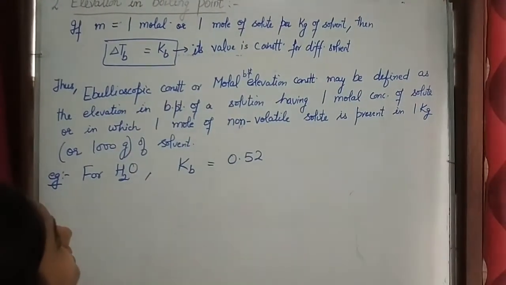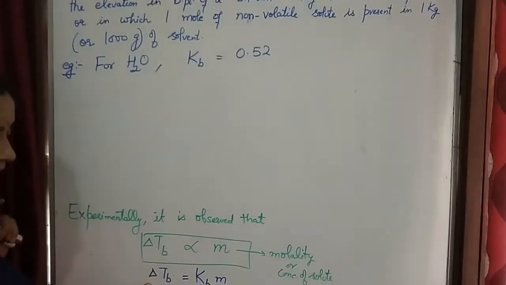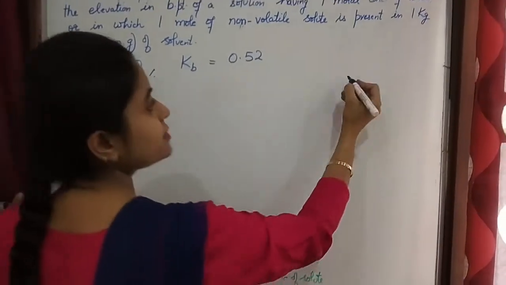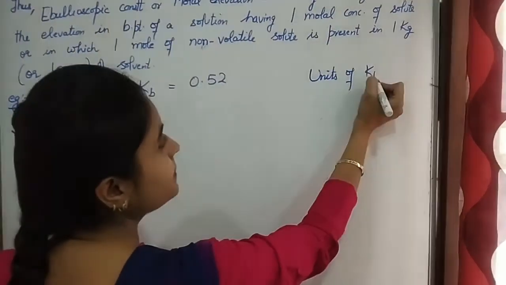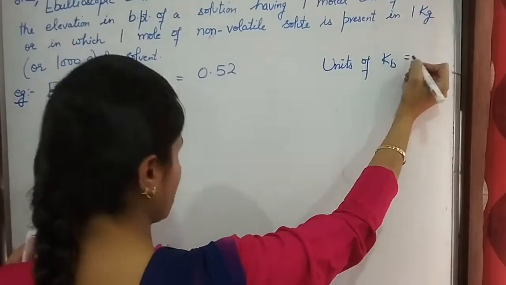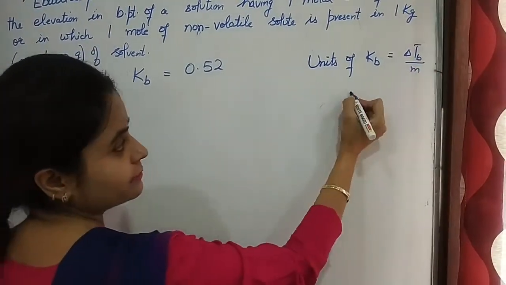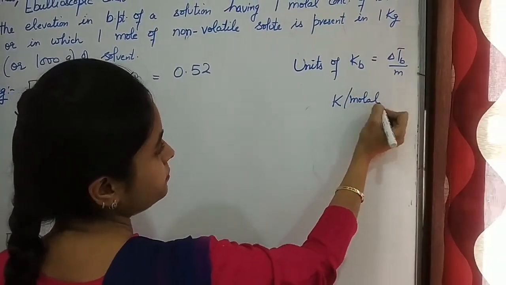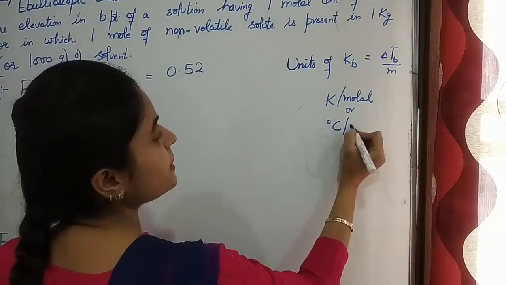Now what is the unit of this Kb? According to this relation, that is delta Tb is equal to Kb into m, we can derive units of Kb. It is equal to delta T by m. So its unit is Kelvin per molar, or you can say degree Celsius per molar.